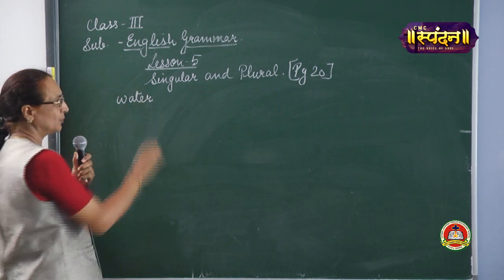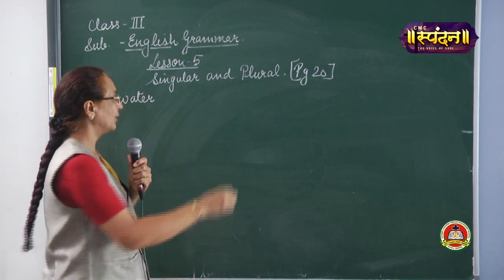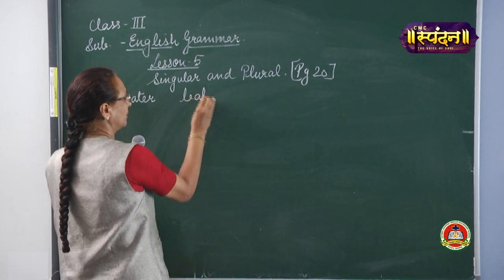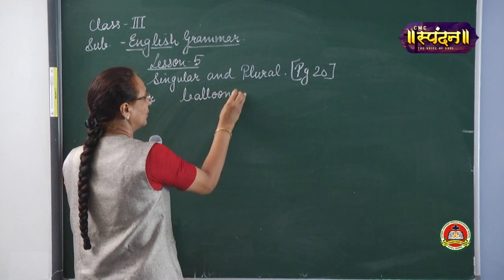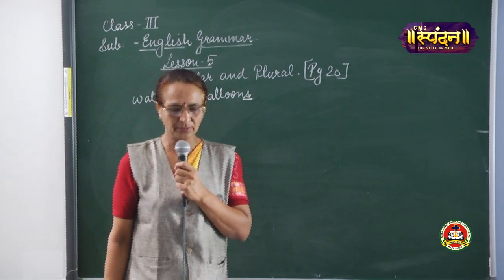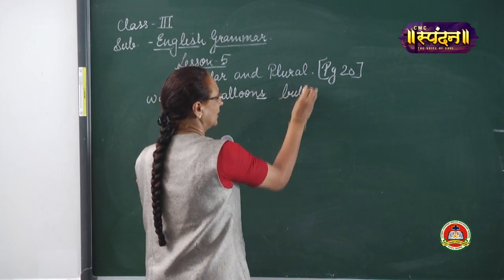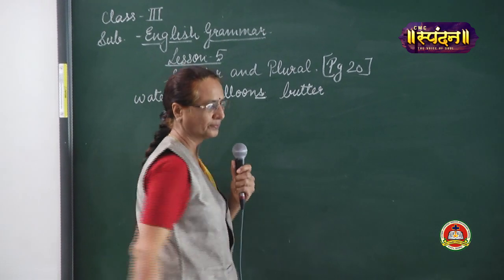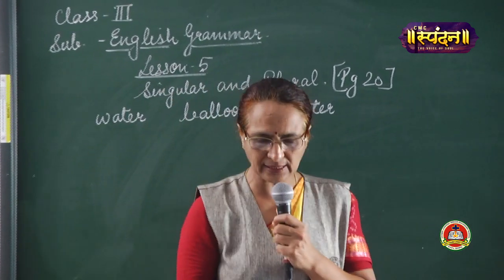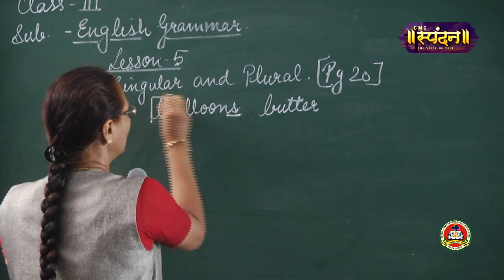Now, tell me, can you count water? You cannot count water. Can you count balloon? Yes, you can count balloon. That is why it has become balloons. Can you count butter? You cannot count butter. Now, circle the things that you can count. So, balloons you can count.